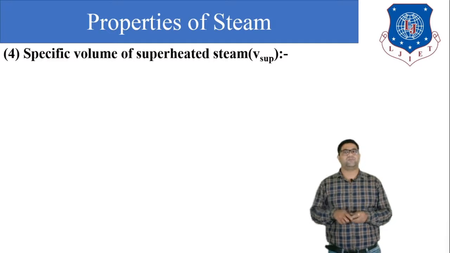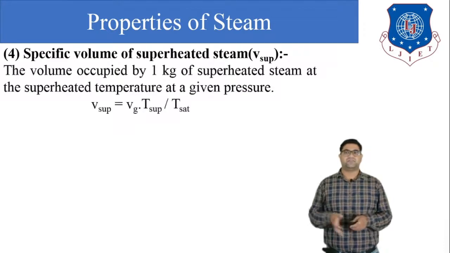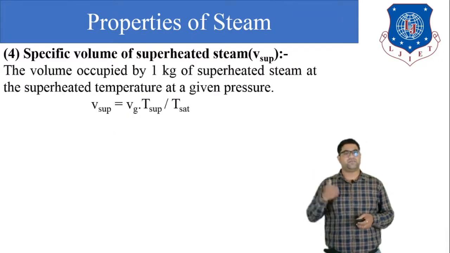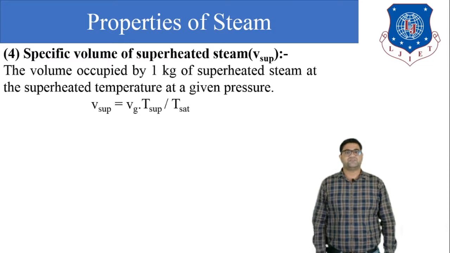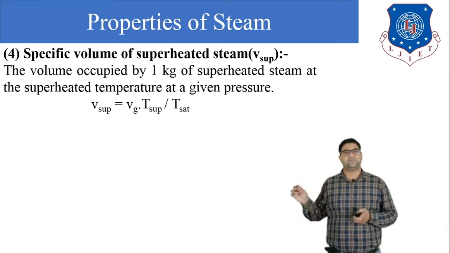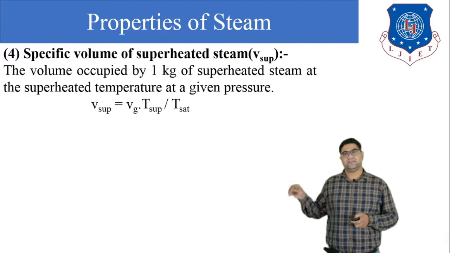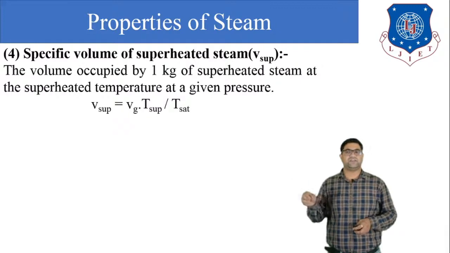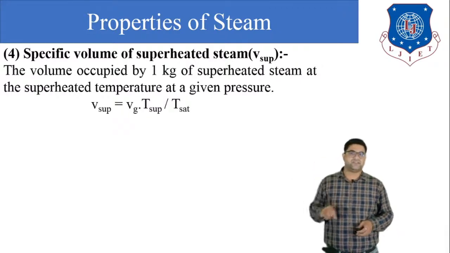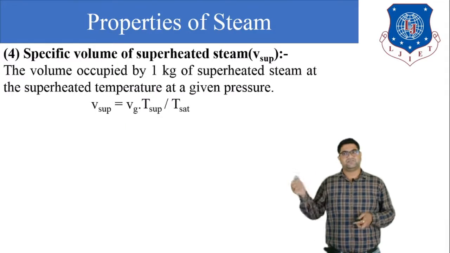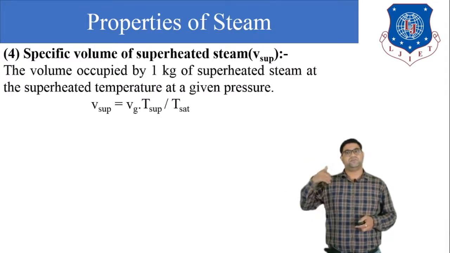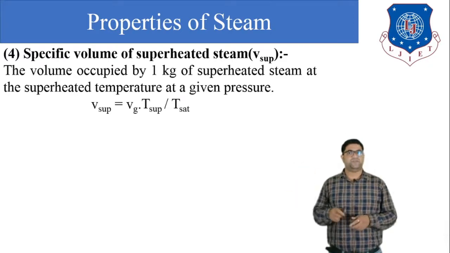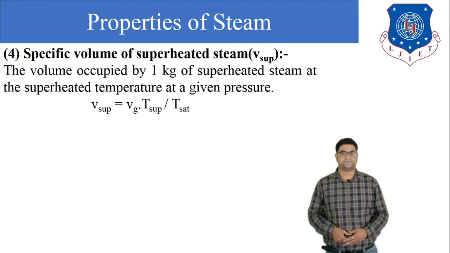The specific volume of the superheated steam can be given by this equation: V superheated equals Vg into T superheated upon T saturated. Here Vg is the specific volume of dry steam, T superheated is the superheating temperature, and T saturated is the saturated temperature. So from the ratio of T superheated to T saturated into Vg, we can get the value of specific volume at the superheating condition.